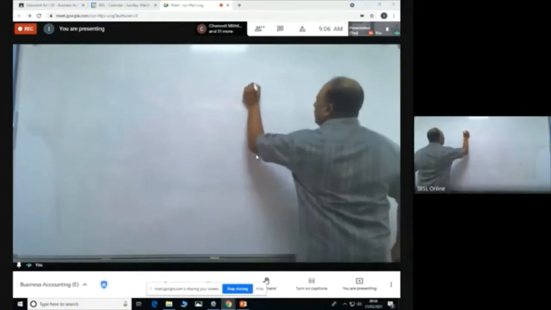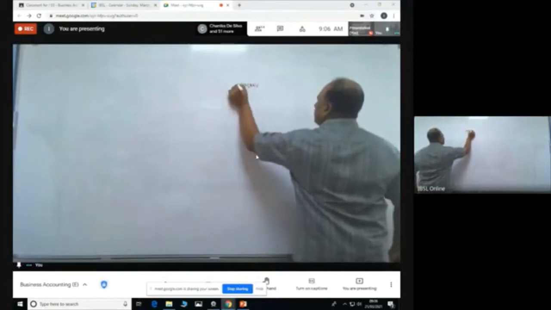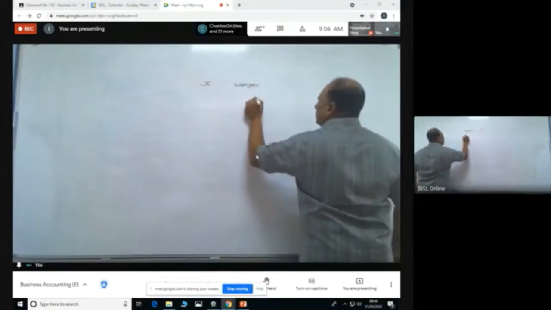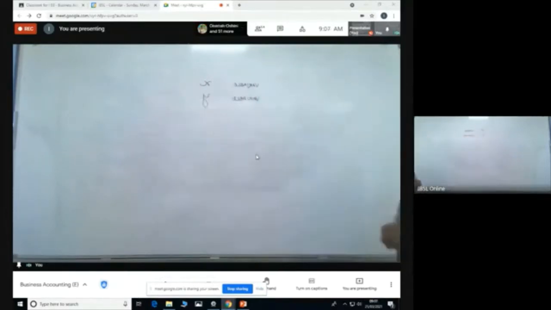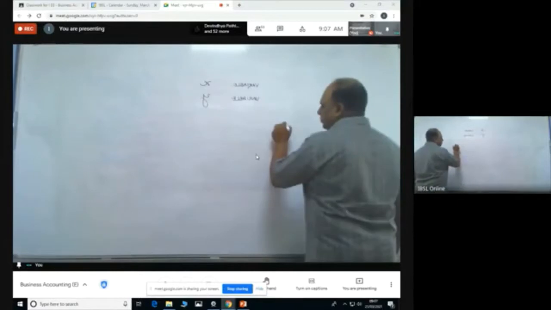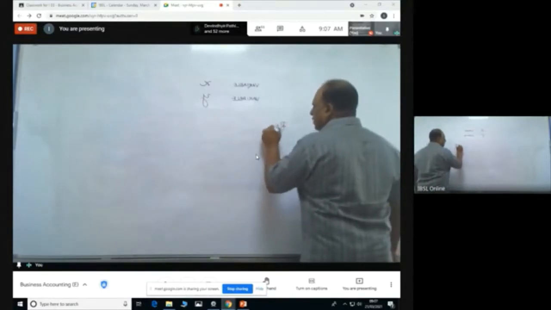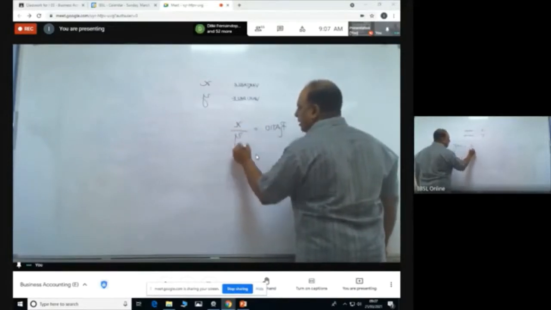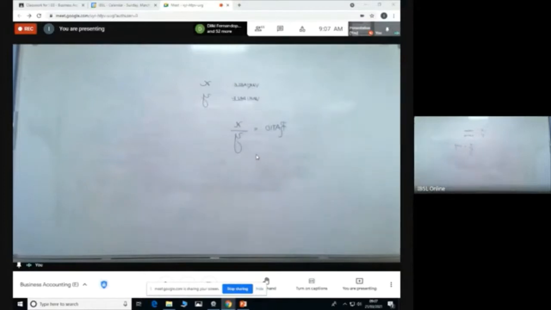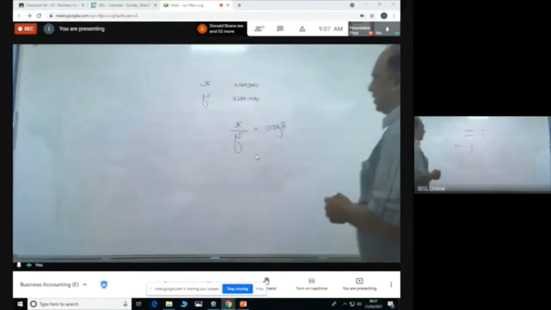Variable X, variable Y. We are trying to build up a relationship between these two variables. So what do we do? A ratio is basically something like this: X divided by Y or Y divided by X, anything. This is how you build up a relationship.